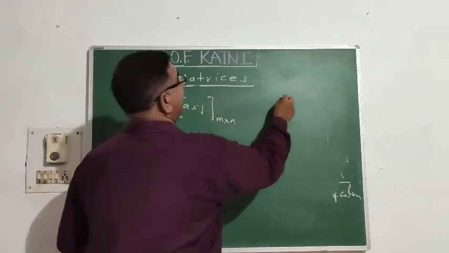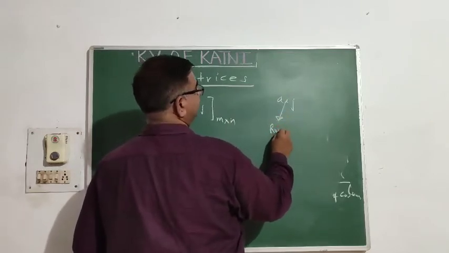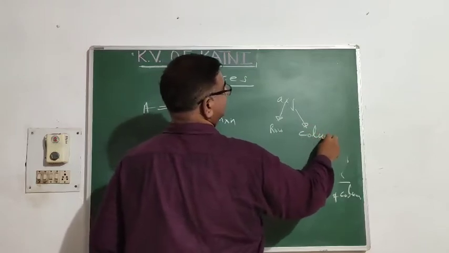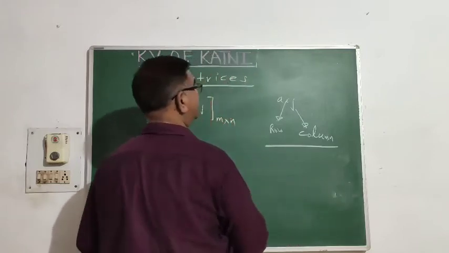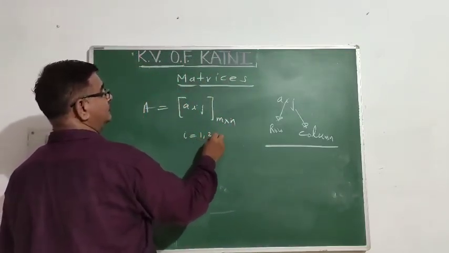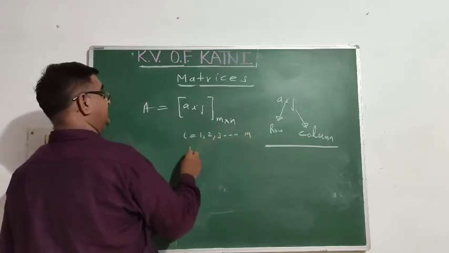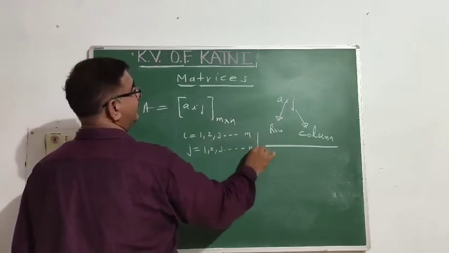Here in Aij, i stands for rows and j stands for columns, that is, in which row and which column the element is situated. Where i varies from 1, 2, 3 till m, and j varies from 1, 2, 3 to n.